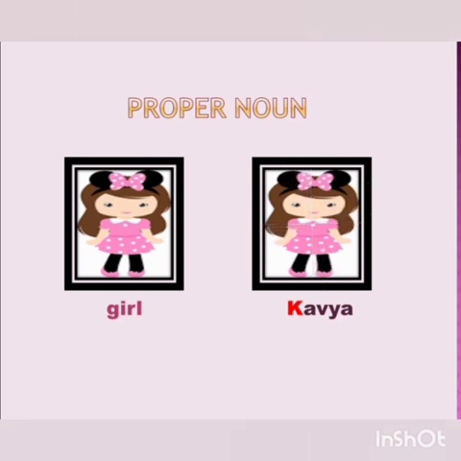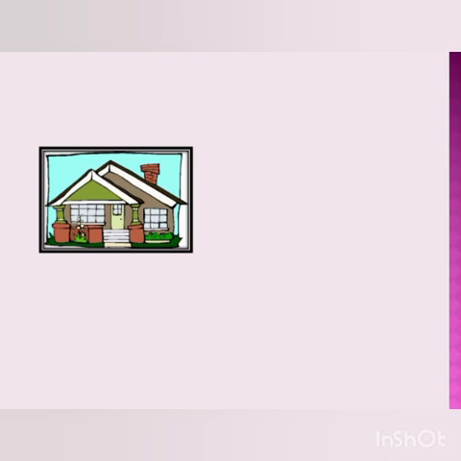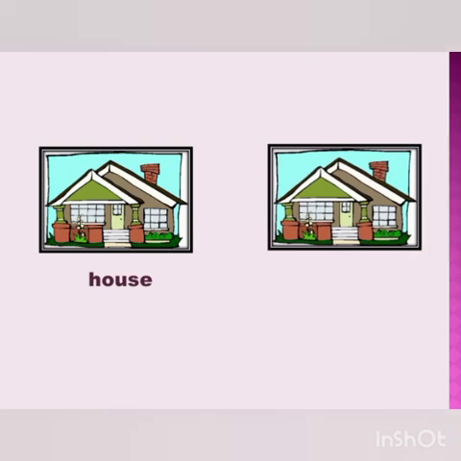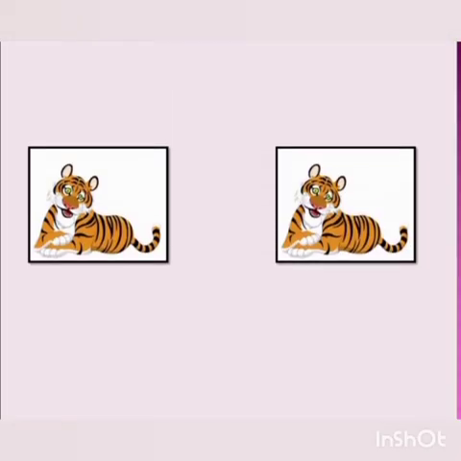Tell me children, where do you live? You live in your house. Do you know the name of your house? I live in Krishna Bungalow. So, house is a common noun and Krishna Bungalow is a proper noun as it is a specific name of a house. These are tigers.